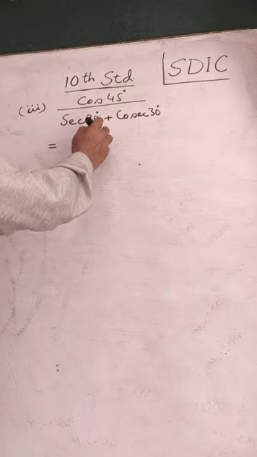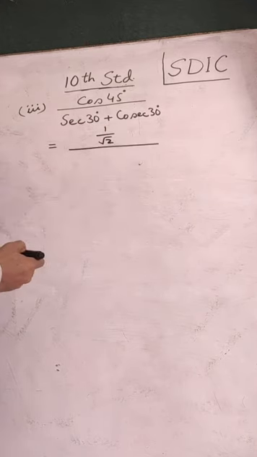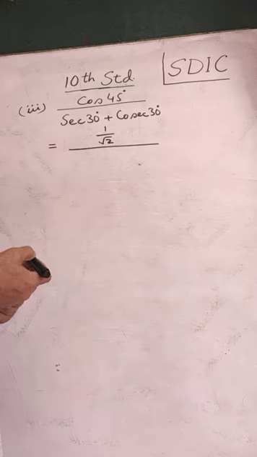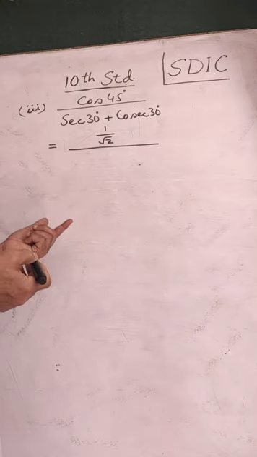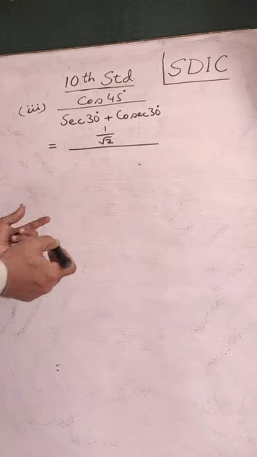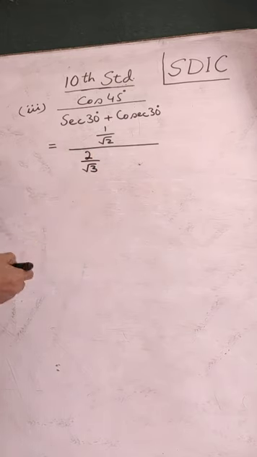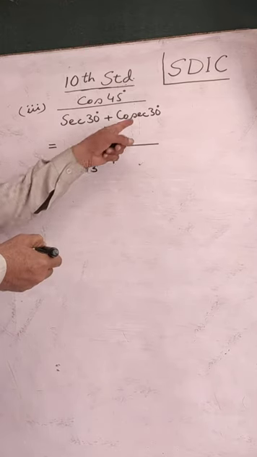Cos 45 is 1 by root 2. It is divided then by the value of sec 30. From the table you can see cos 30 is root 3 by 2. Sec 30 is the reciprocal of that, 2 by root 3, plus here we have cosec 30.